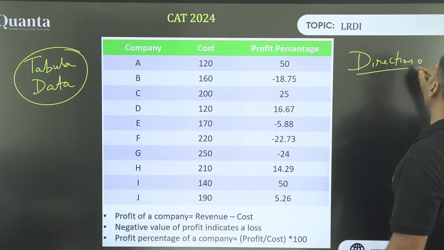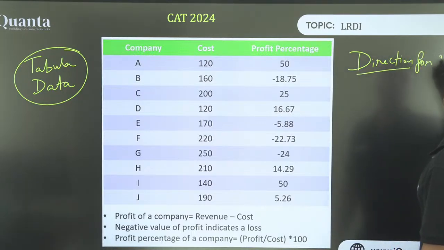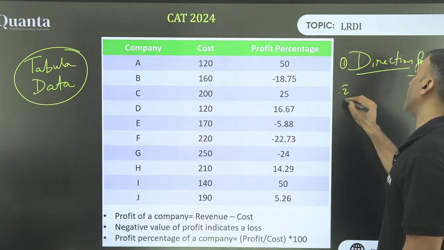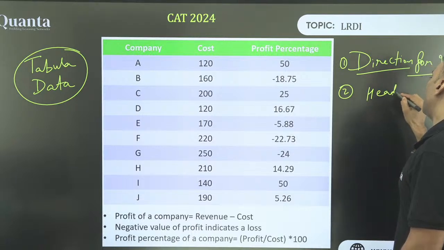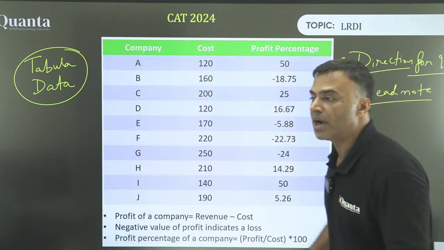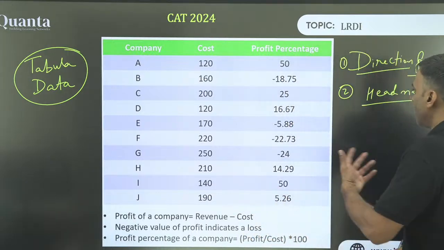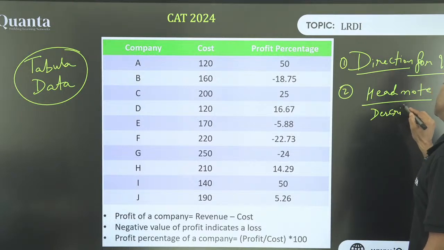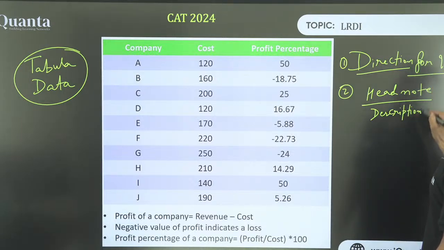These words you have to keep in mind. Direction for question, right? Second thing that you have to look for is a head note. Now, the word head note might not have been used in the question. But what is the meaning of head note? There is some description of things. There is some story, right?